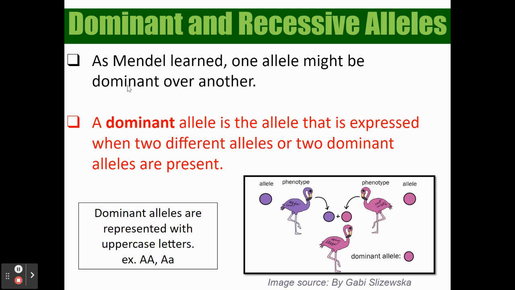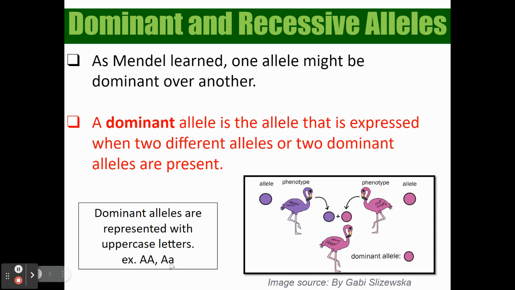As Mendel learned, one allele might be dominant over another. We're going to talk about non-Mendelian genetics later, but for right now, this is what I need you to know. A dominant allele is the allele that is expressed when two different alleles or two dominant alleles are present. Example: we have homozygous dominant. This is why keeping track of those capital letters is so important.